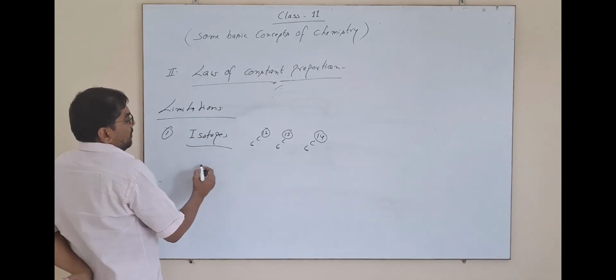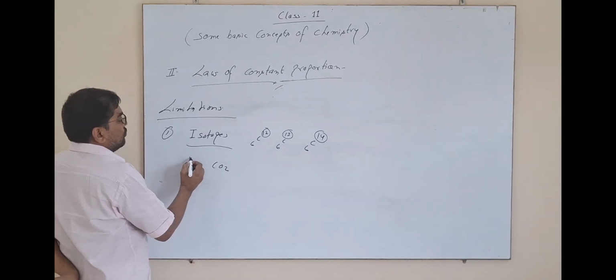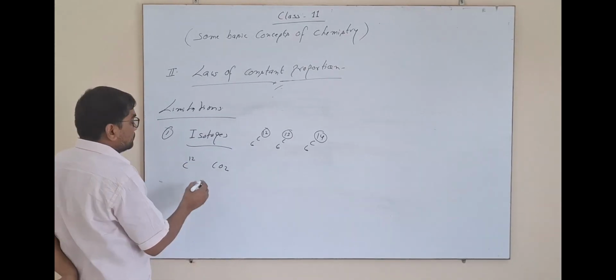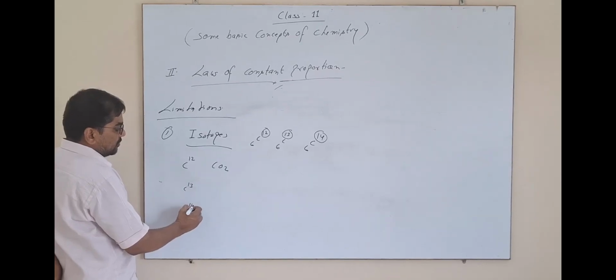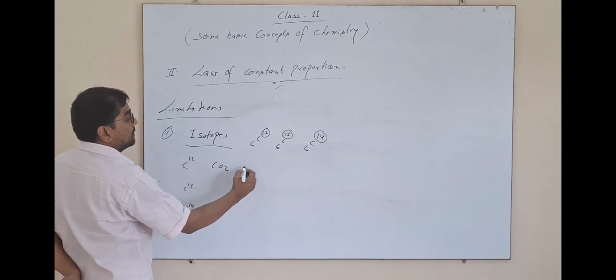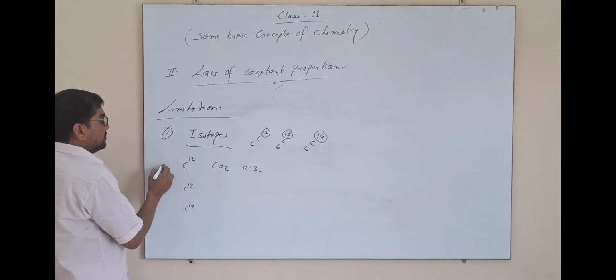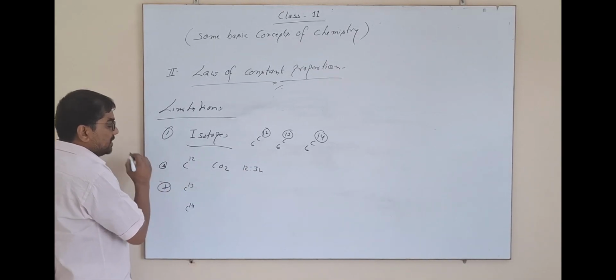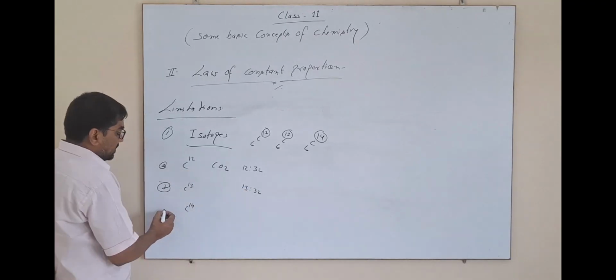If we find out CO2, in the first one the 12 isotope is taken, in the second one 13 is taken, and in the third one 14 is taken, then the CO2 ratio will be 12:32 in the first one, 13:32 in the second one, and 14:32 in the third one.